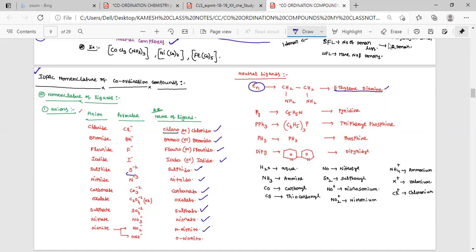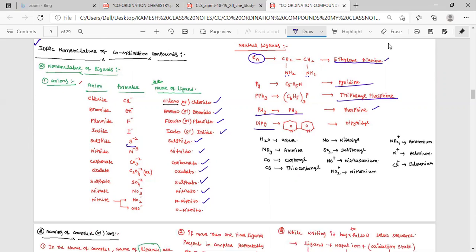In ethylene diamine, CH2. Pyridine compound is pyridine. PPh3, triphenyl phosphine. All these are neutral. PH3, phosphine. Dipyridyl. If H2O is present, that is aqua.